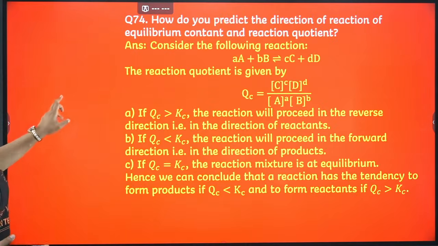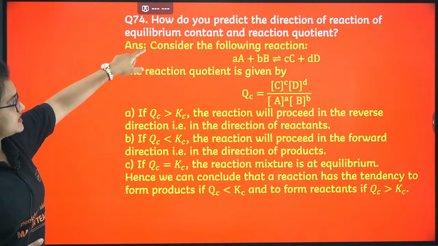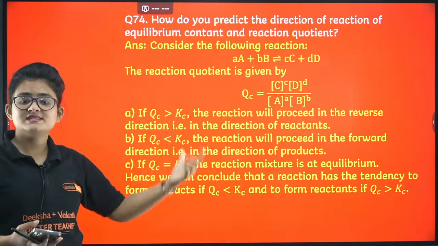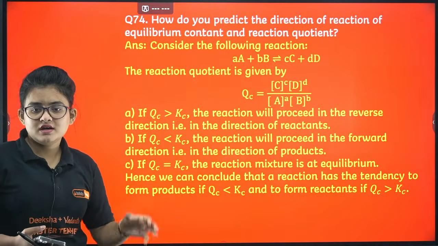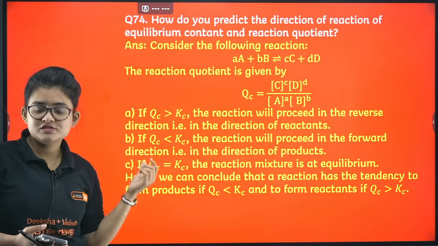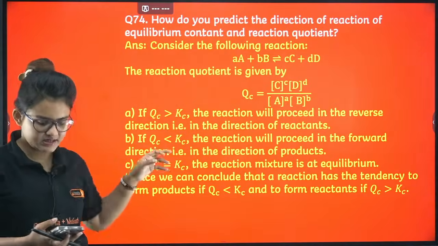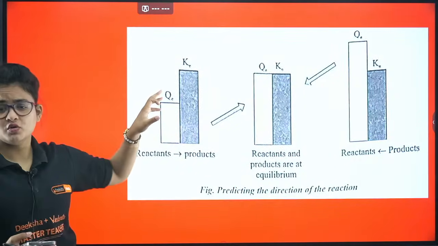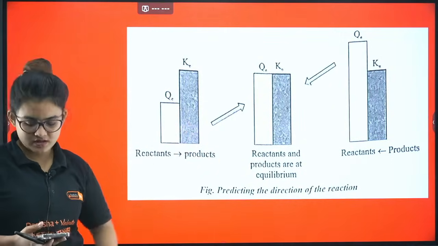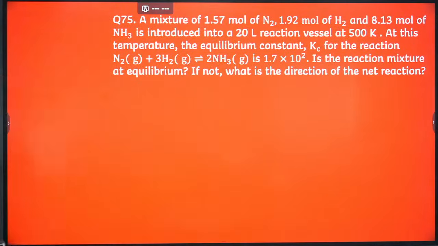Proceed. How do you predict the direction of the reaction from the equilibrium constant and the reaction quotient? This is a very important question. Whenever Qc is greater than Kc, the reaction goes towards the reactant, meaning the backward direction. If Qc is lesser than Kc, then it is the forward direction. If they are equal, then they are in equilibrium. On the basis of this diagram also they can ask what the direction can be. Yes, let's proceed. Okay, one more problem.